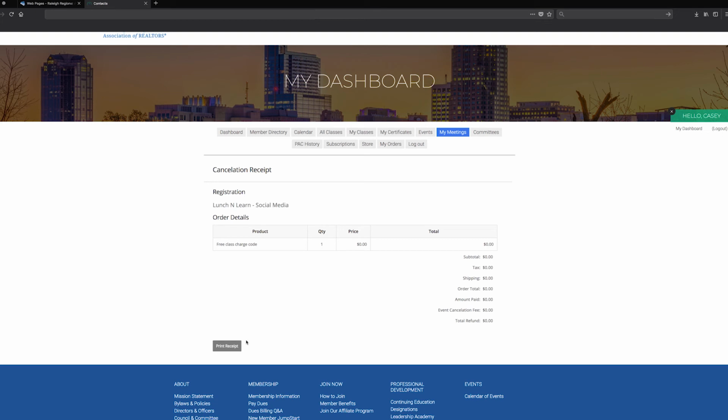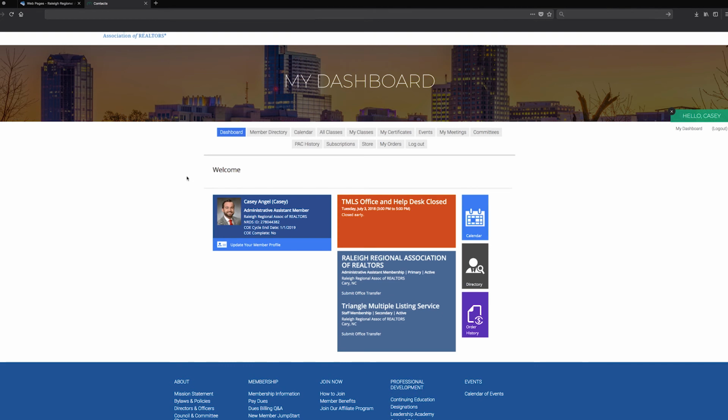Now, we're going to go through another part of it where some of the classes, some of the professional development courses, education, will actually cost money when you're utilizing it. Or if you'd like to pay your member dues or your TMLS fees, you can also do this in your dashboard. Here is your Update Member Profile widget. This is one of the most important ones, so if you need to change your mailing address, your email preferences, your name, anything else in between, we're going to click Update Your Member Profile.